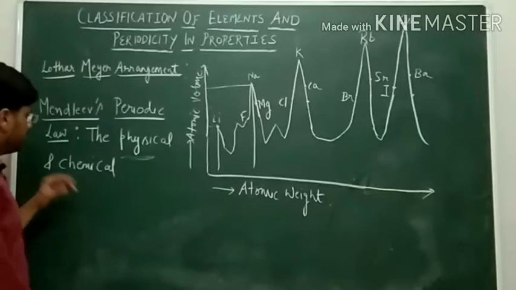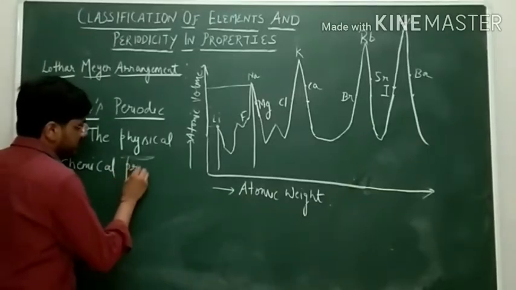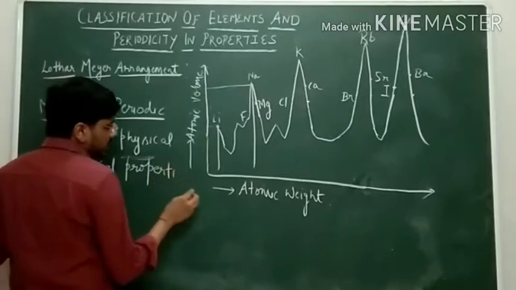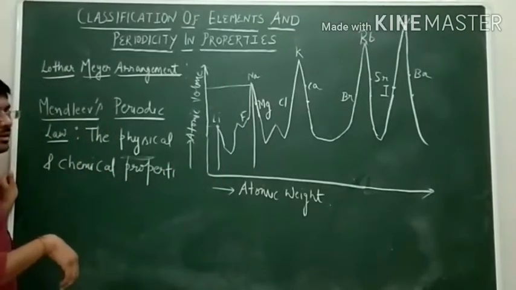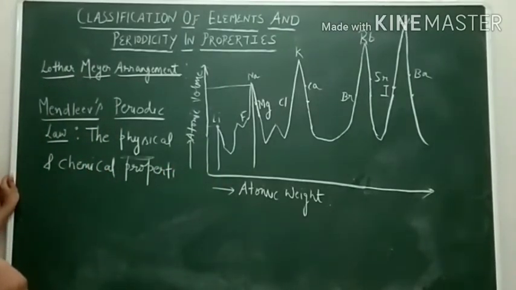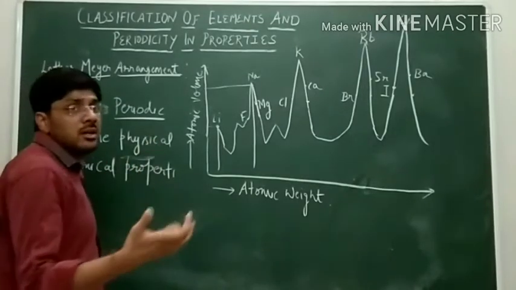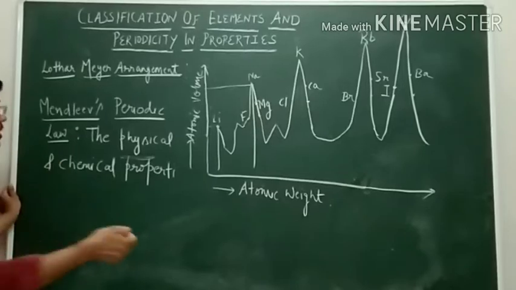That is, when elements are arranged in order of their increasing atomic weight, then their properties are found to be repeated after regular interval. This is known as the periodicity, which we have seen also in Newland's law of octaves.